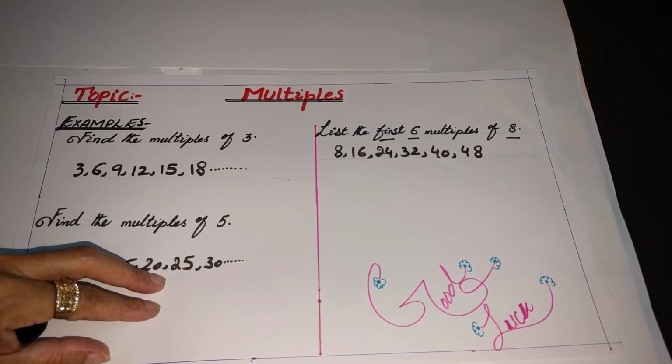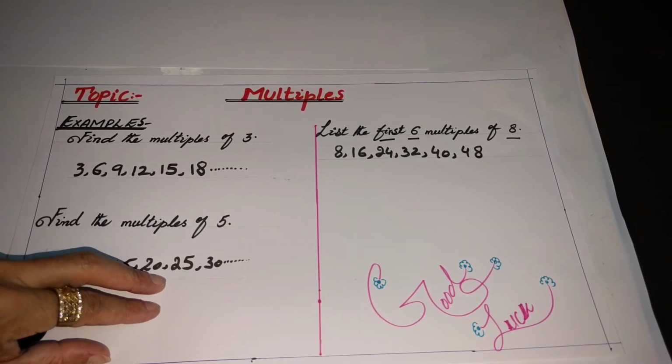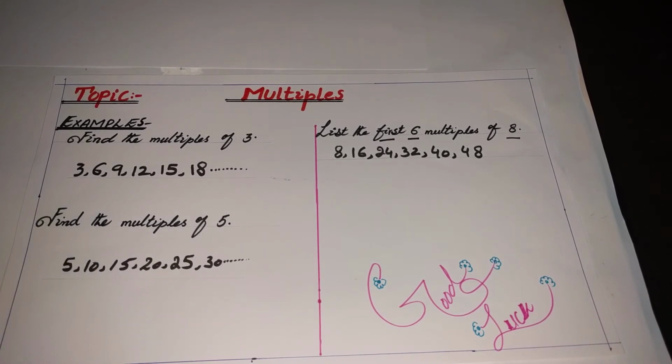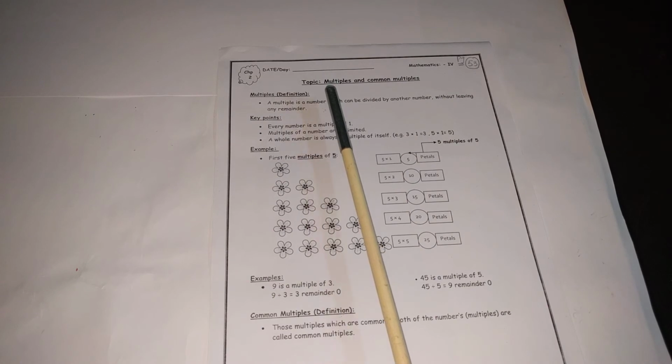I hope you got the concept of multiples through these examples. Now again come back to your booklet, page number 53. Now I will explain common multiples through a definition. As our topic was multiples and common multiples, you have learned about the multiples. Now we are going to start the common multiples. So I am going to explain the common multiples with the help of a definition.